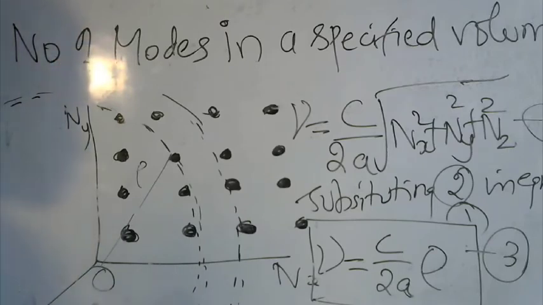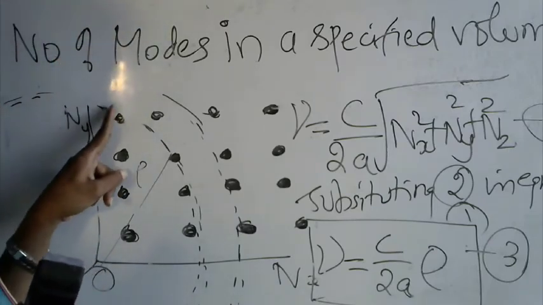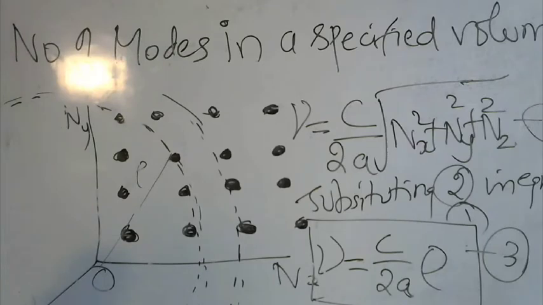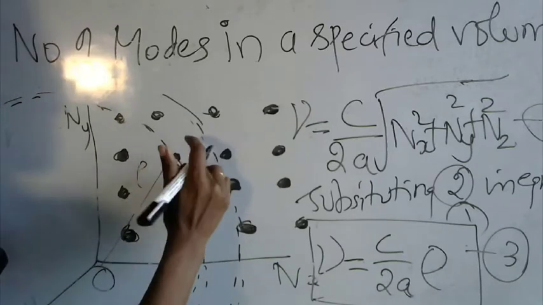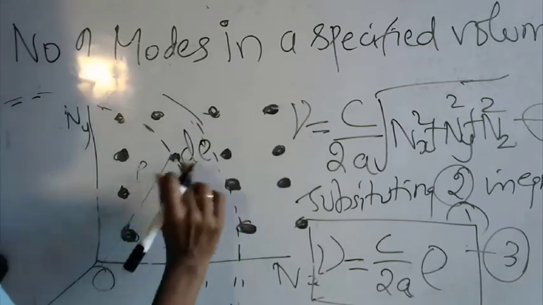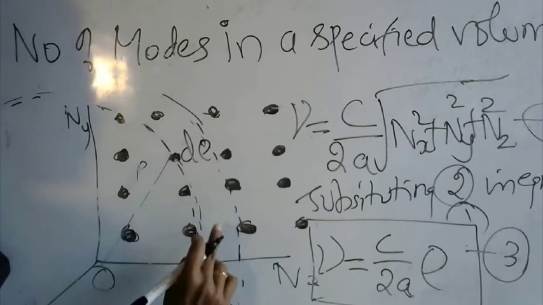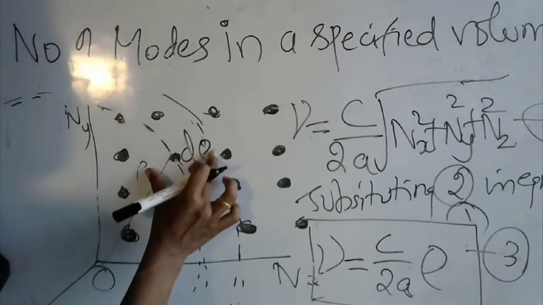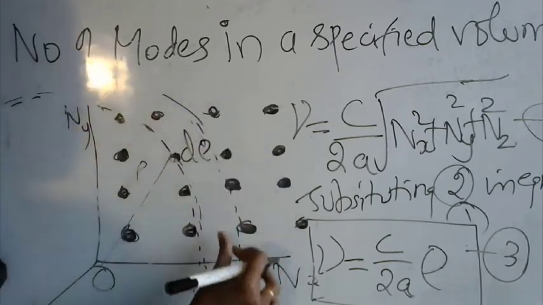Okay, so to calculate that, let us assume a sphere of a particular radius rho and another sphere with a radius at a distance of d rho. Two spherical waves we are going to take simultaneously, and we need to calculate the volume in between these two spheres.